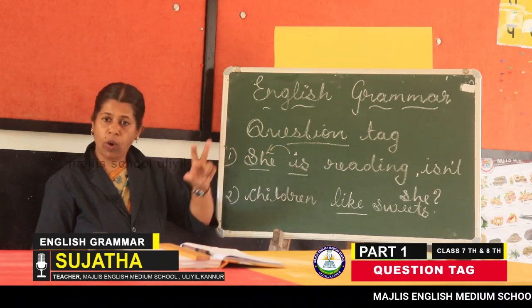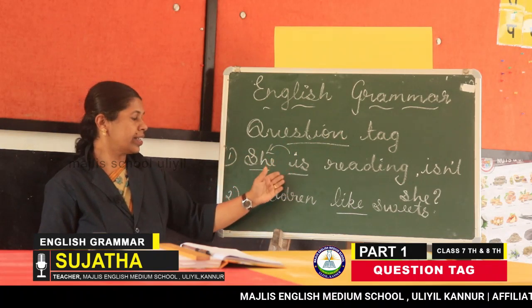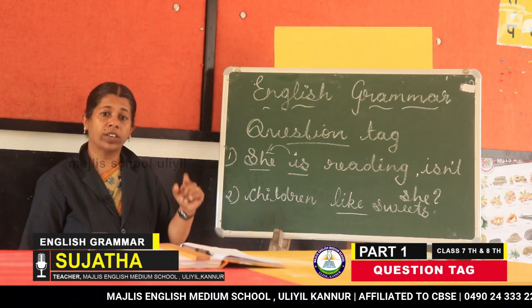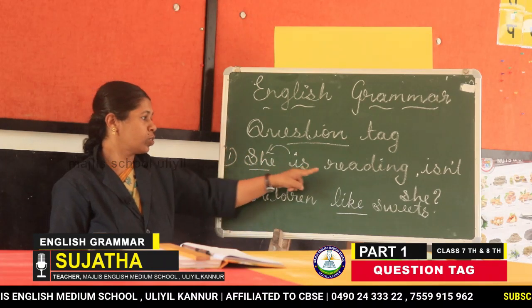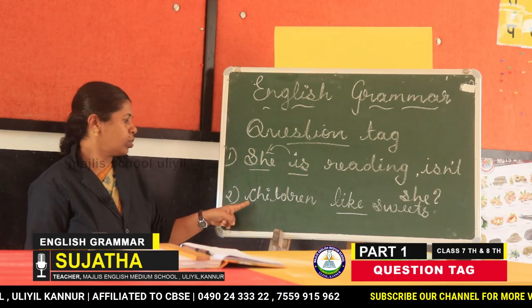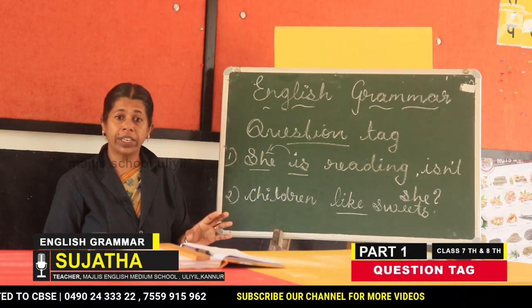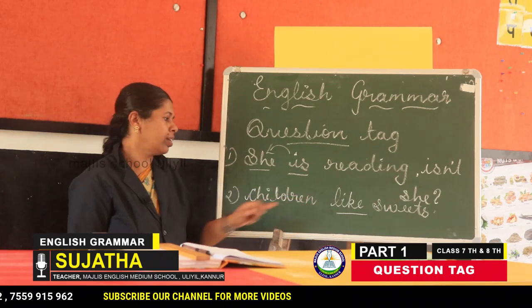If there is no auxiliary... here the auxiliary is very clearly written: she is reading, is is the auxiliary, the helping verb, and reading is the verb. But in children like sweets, we should split the verb. How can we split?